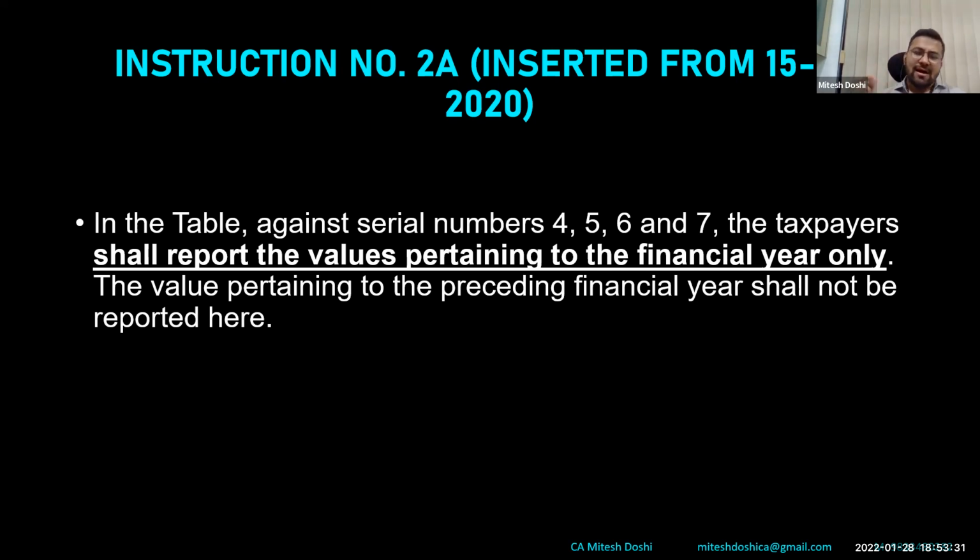Again in the table, serial numbers 4, 5, 6, and 7 of GSTR 9. This is the instruction of GSTR 9: the taxpayers shall report the values pertaining to the financial year only. The value pertaining to the preceding financial year shall not be reported here. So they have clarified this through updating the instructions to GSTR 9.